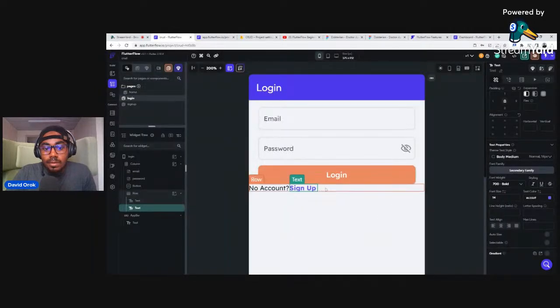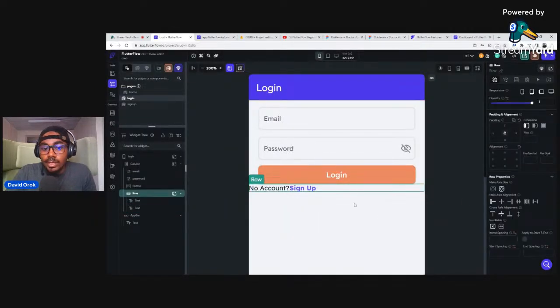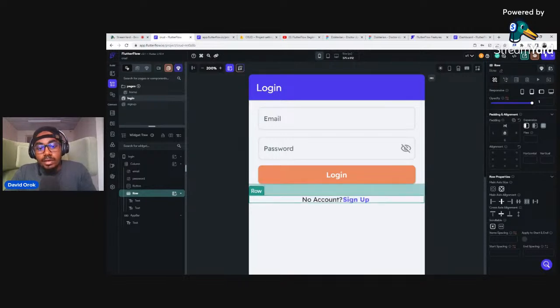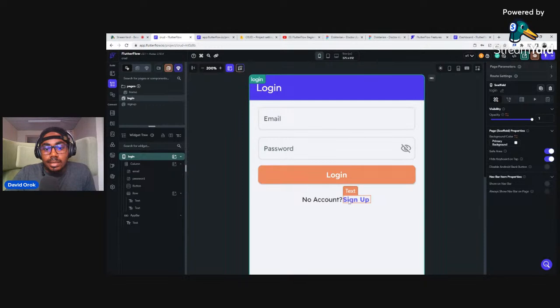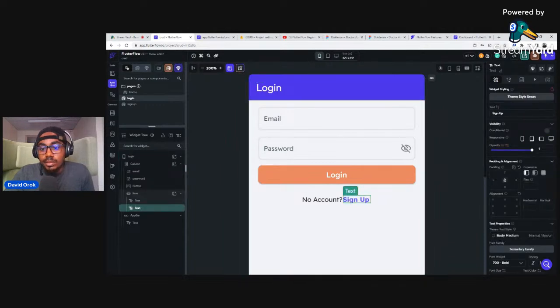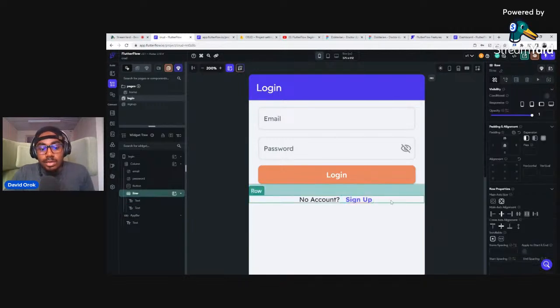Okay, why not? I'll click on the row itself, and there's something called alignment here, so I'll make it center align. I give it some padding and say 25. Great. And I can give it some padding on the left, 12, just to give it some space on the left. Now I will click on the entire row and copy it.